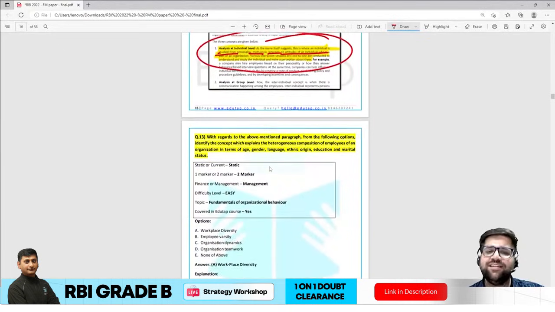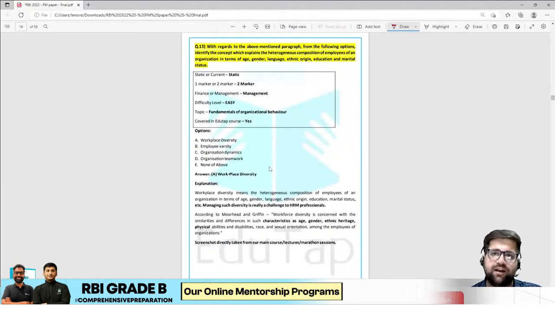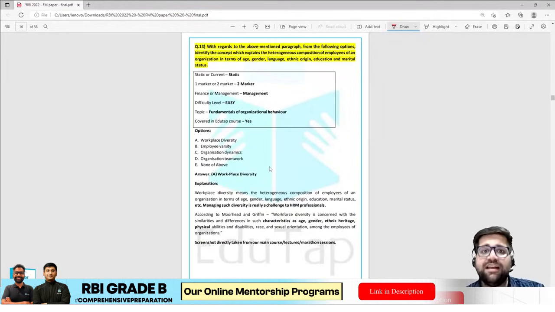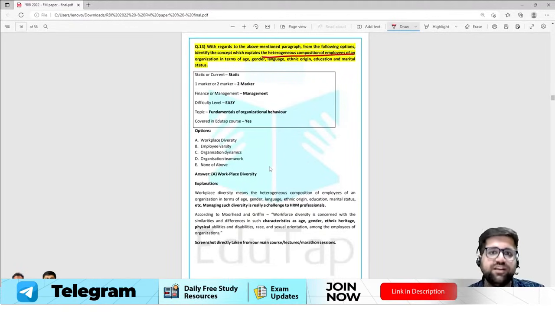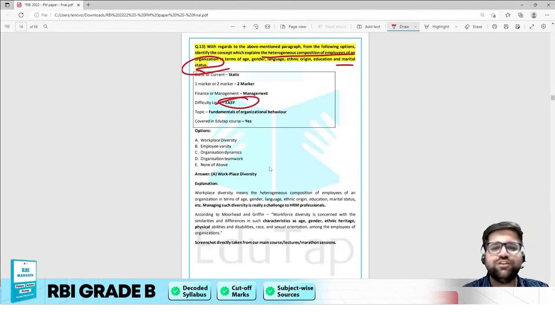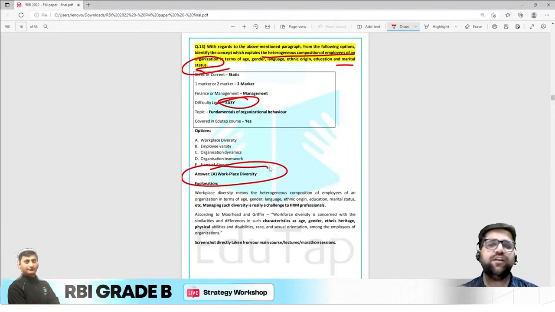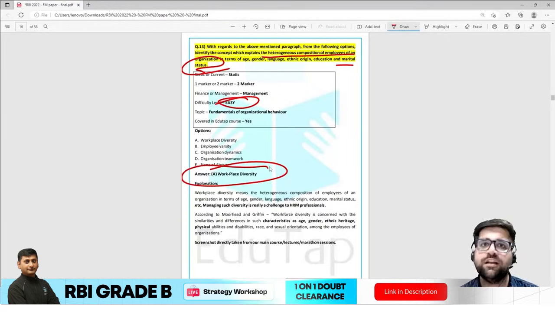Now again, a very easy question, which is question number 13. With regards to the above mentioned paragraph, which of the following options identifies the concept which explains the heterogeneous composition of an employer organization in terms of age, gender, language, ethnicity, education, and marital status? Again, this is a very easy question, and the answer will be workplace diversity. Under workplace diversity, I will be making sure that employees of different religions, castes, and races come and make your organization complete.